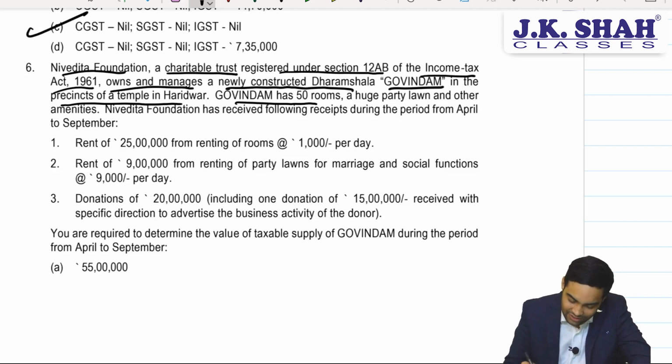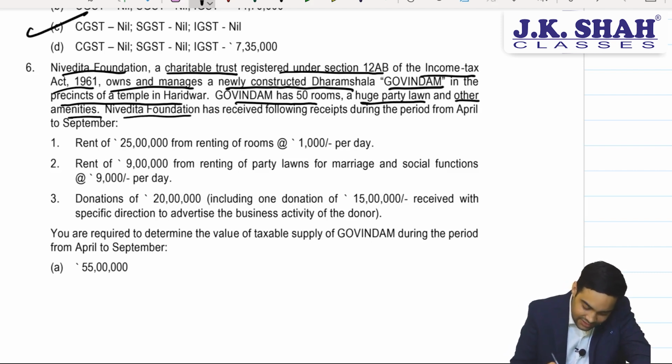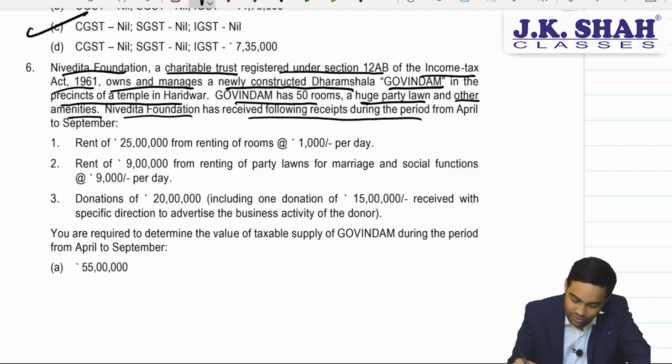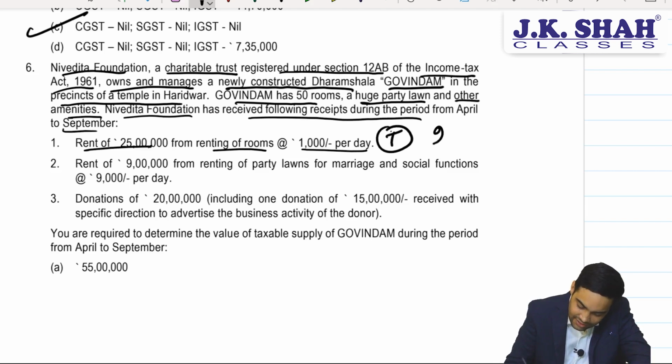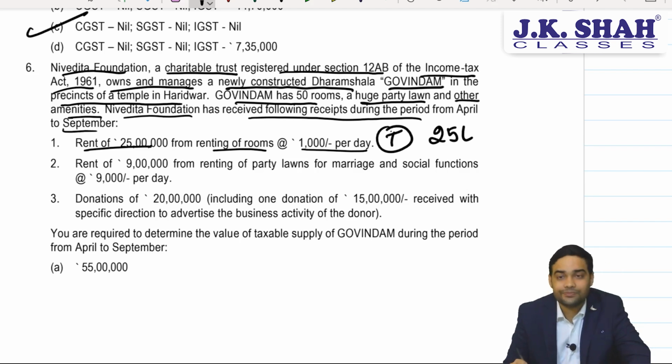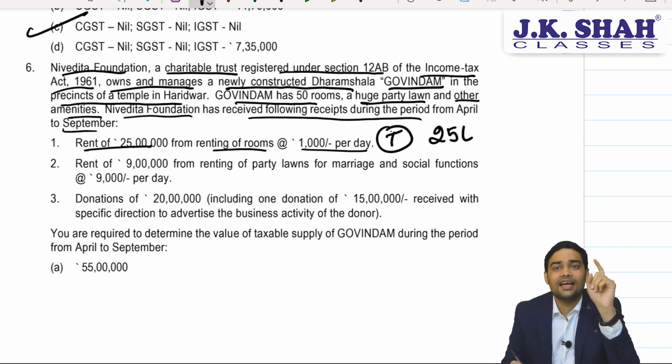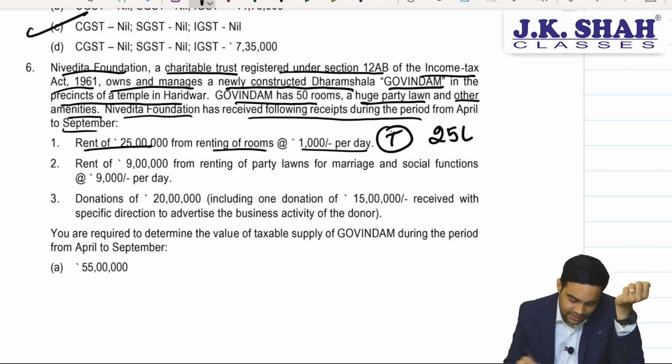Govindam has 50 rooms, a huge party lawn and other amenities. Nivedita Foundation has received the following receipts during the month of April. Rent of 25 lakh from renting of rooms at 1000 per day. This will be taxable. The entire 25 lakh will be taxable because the exemption applies only when it does not exceed 999. The moment it is 1000 or more, it would be taxable.